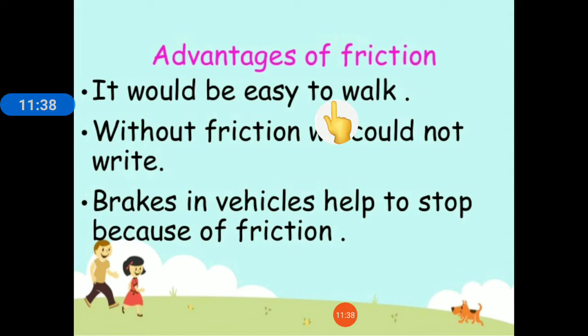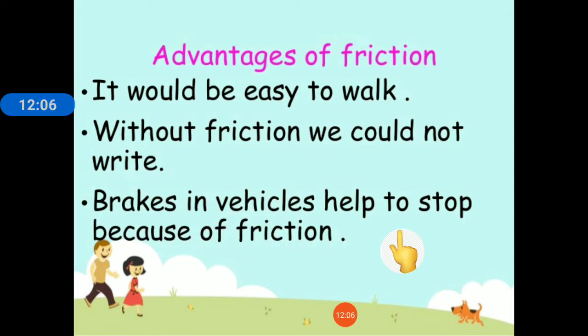You slip and fall. This is because a banana peel or a wet surface decreases the friction by smoothing the surfaces in contact, and thus it reduces the friction and you fall. So friction is very necessary for us to walk on the ground.